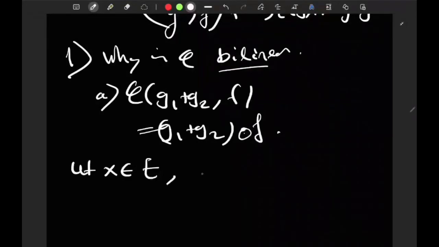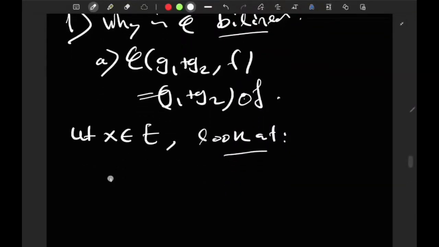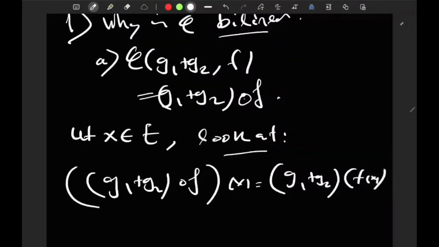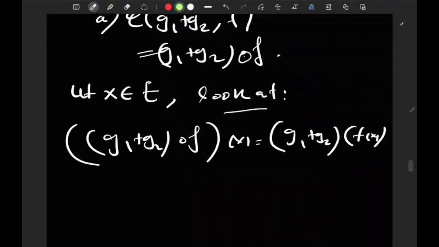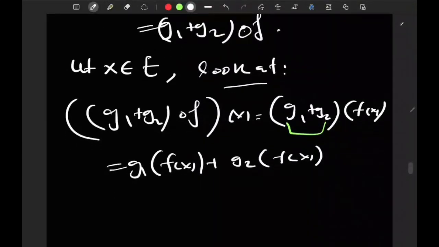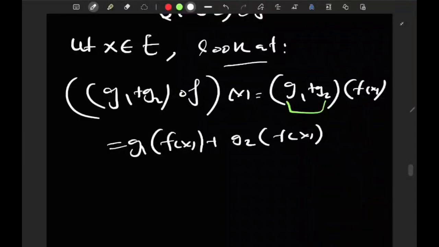And so look at g1 plus g2 composed with f evaluated at x. By definition, this is g1 plus g2 of f of x. And by definition of the addition of two functions, this is just g1 of f of x plus g2 of f of x. Here we are not using linearity or anything else. It just follows the definition.